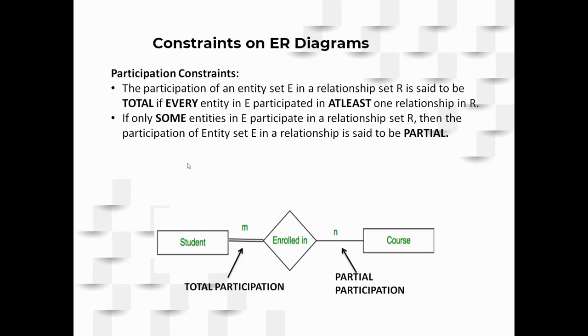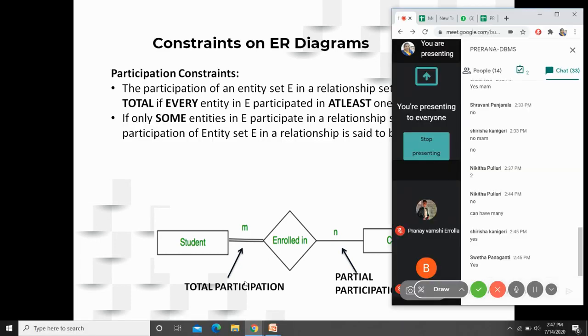Okay, now you tell me, for total participation, what is the minimum cardinality? And for partial participation, what is the minimum cardinality? Usually this will also be asked in your GATE or other competitive exams.